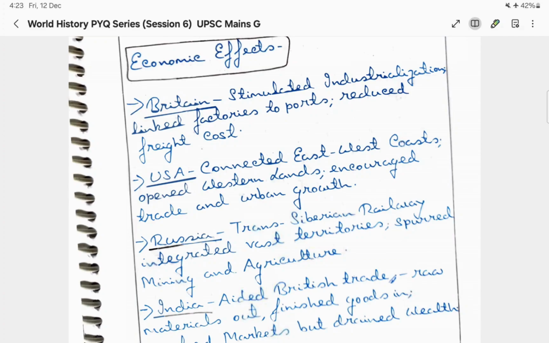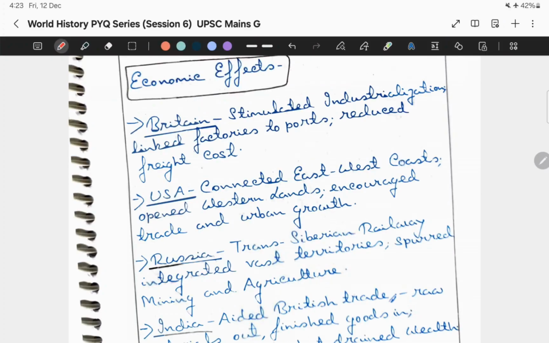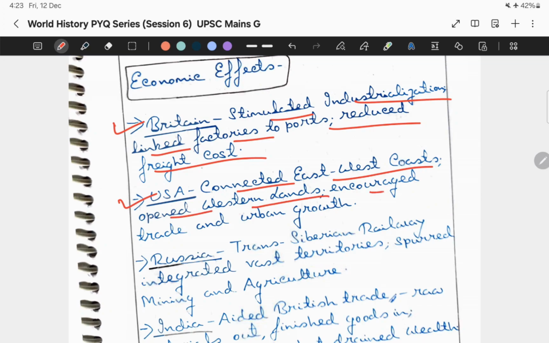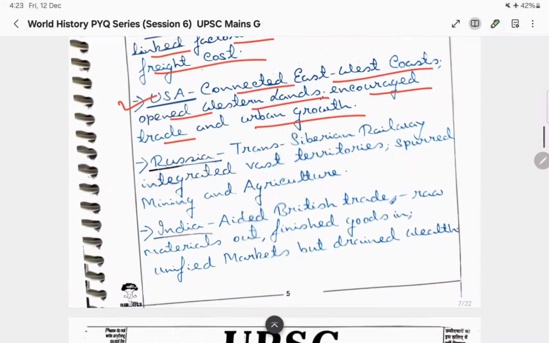What economic effects did I write? In Britain, I wrote that it stimulated industrialization, linked factories to ports, and reduced freight cost. In the USA, it connected the east-west coasts, opened western lands, and encouraged trade and urban growth. Next comes Russia.